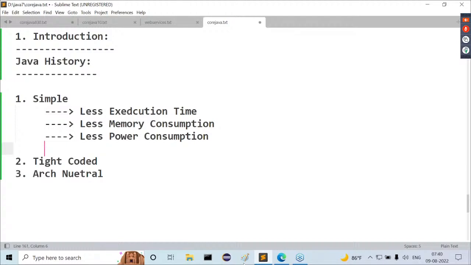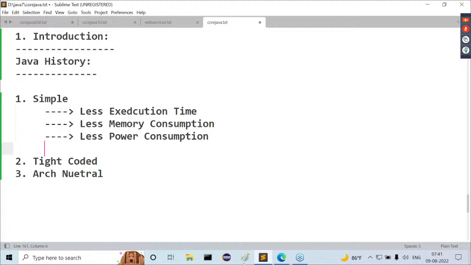Similarly, before introducing Java, I'm giving some information about it. Otherwise, don't take this topic too seriously, but try to understand the content.